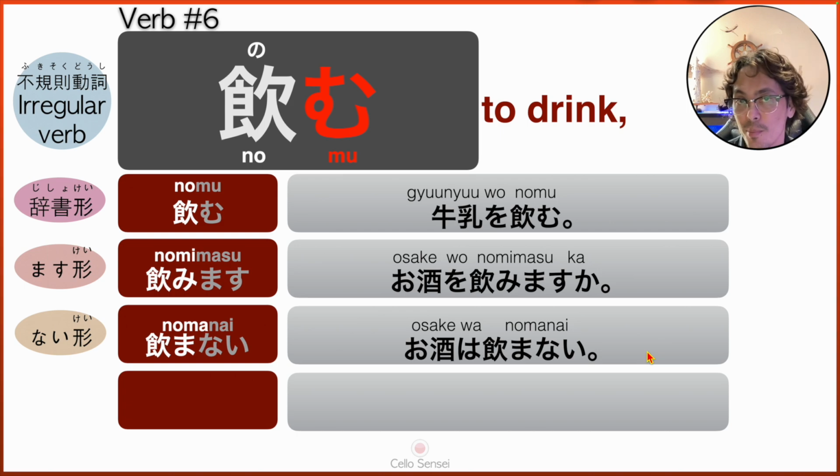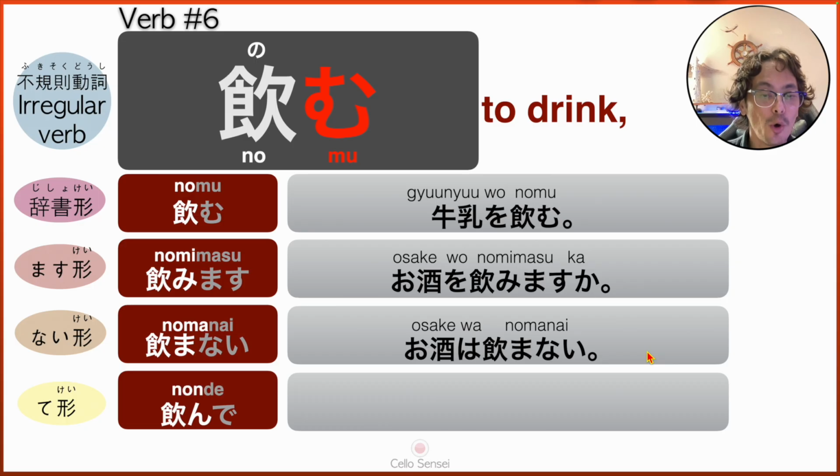Or if you want to say it in a polite way, osake wa nomimasen. I don't drink. But yes, osake wa nomanai. I don't drink, or you don't drink, or he or she doesn't drink alcoholic drinks.